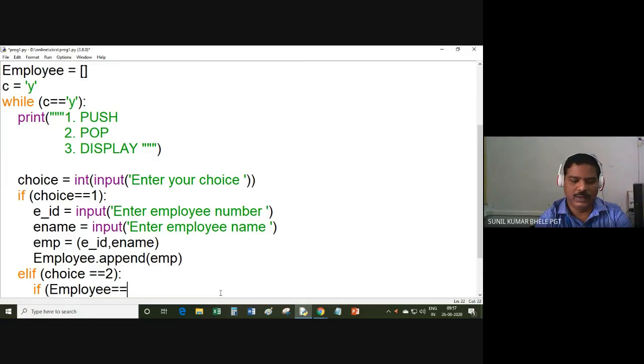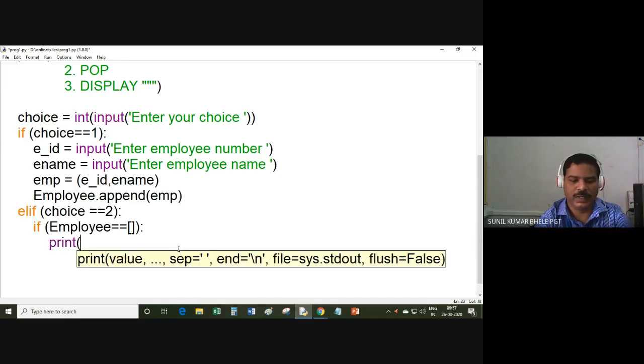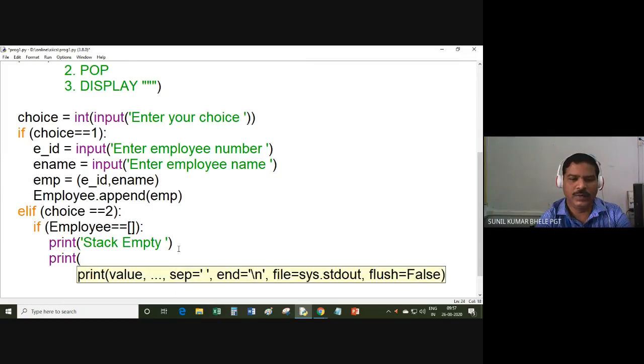So you can check with the help of this relational expression, employee equal to empty bracket. So if the list is empty, deletion is not possible. So you can print stack empty. Deletion not possible.